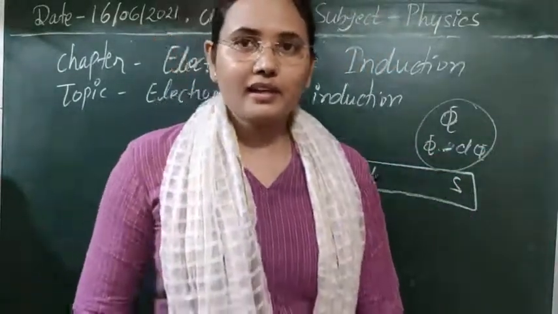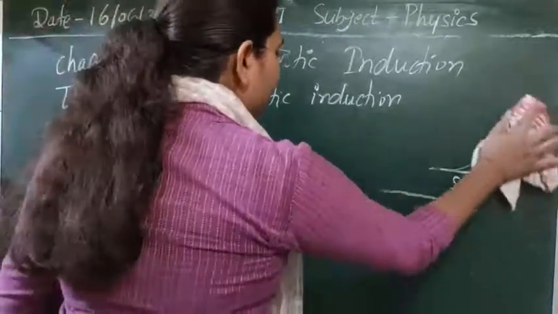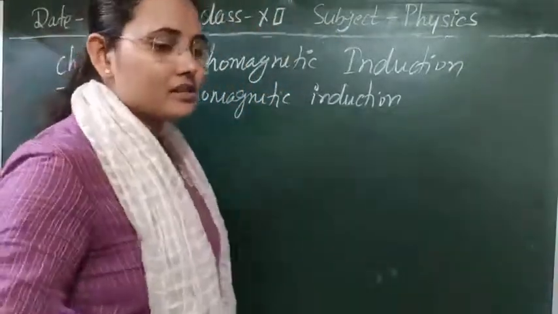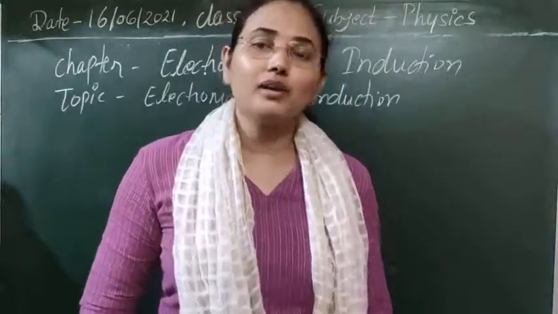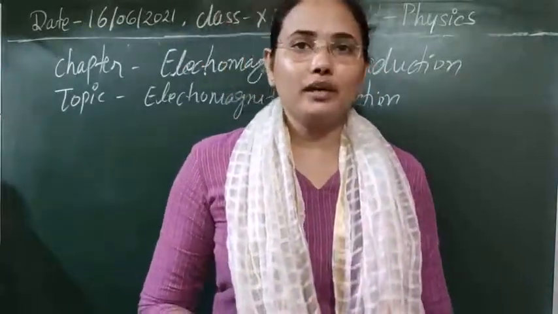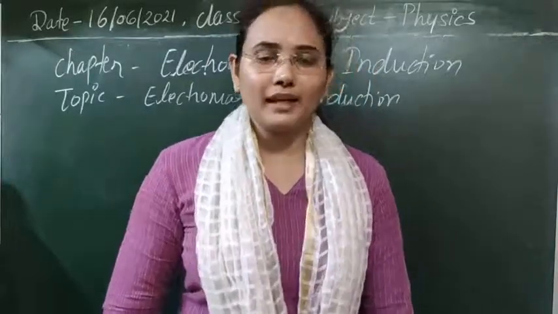So here we have also done the third experiment, and we see that whenever we put a loop near another current loop, then also we get the phenomenon of magnetic induction.